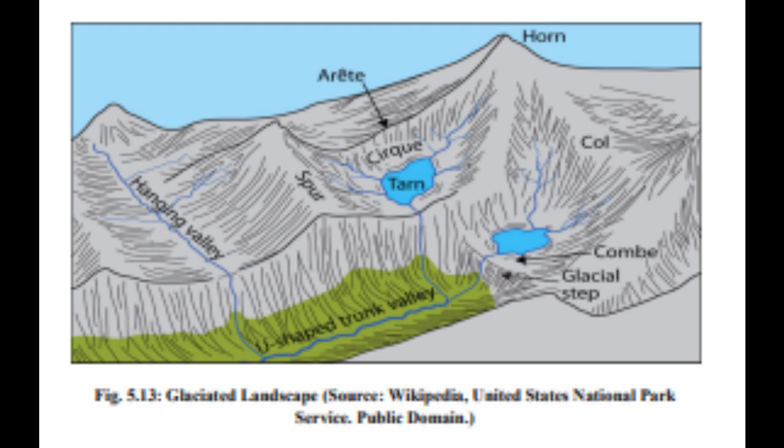They are: U-shaped valley. Glacier is a solid body of ice which moves down slope very slowly. Since it is solid, it exerts huge pressure on the surface. In this process, it tries to make a U-shaped valley. When a glacier occupies a pre-developed V-shaped valley made by a river, it creates a U-shaped valley. Hence, a river valley of V-shape is transformed into a U-shaped valley by glaciers. Fig. 5.13, U-shaped valley, hanging valley.